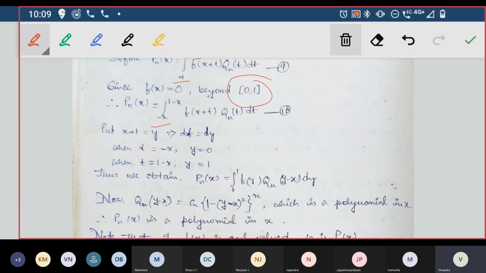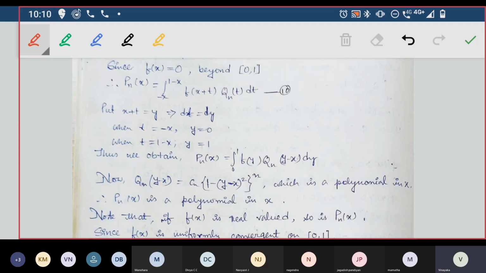Now I will make a change of variable, because x plus t and t are dummy variables. I'll take x plus t is equal to y. Then differentiate: x is a kind of constant here because the integration is in terms of dt, so dt will become dy.